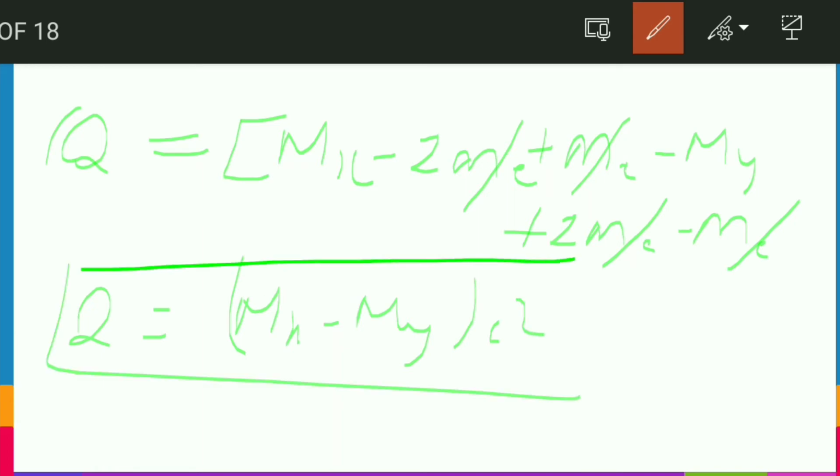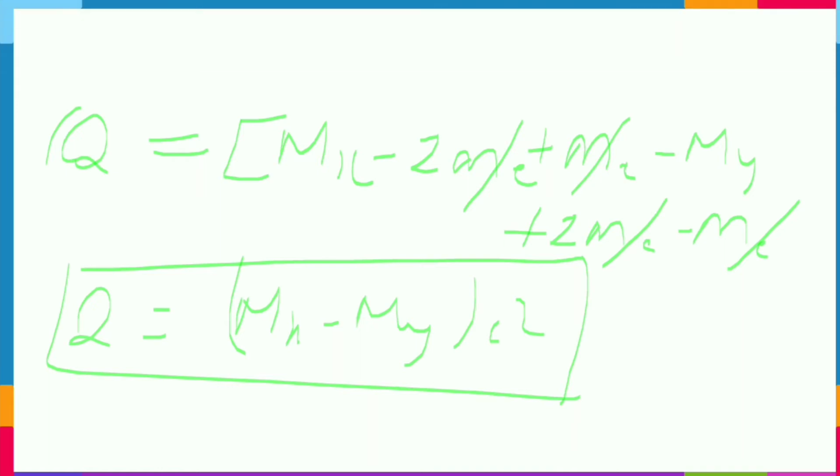This is our answer. It is nearly the same as beta plus decay, because in that case also the electron masses get cancelled out. Sorry, it is similar to beta minus decay, in which the electron masses are cancelled out, and if you remember, I told you that in beta positive decay two times the mass of the electron is added. So friends, I hope this question is clear to you, so that we can move to our next question.